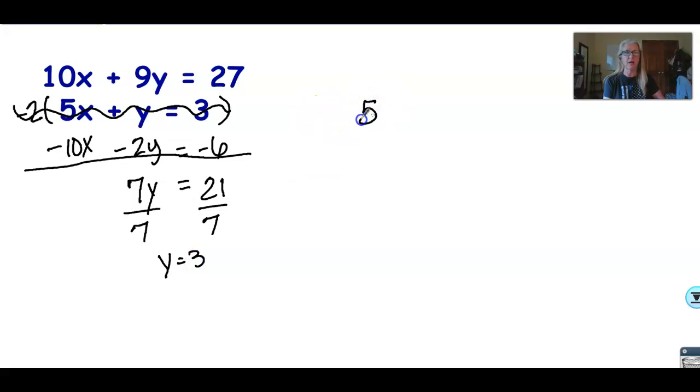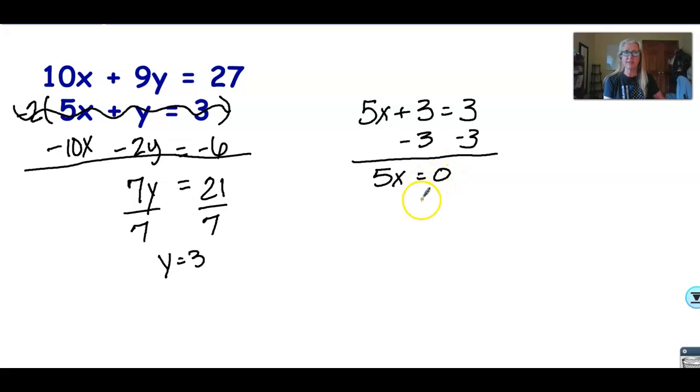Substituting 3 for y in one of the equations, I know what x has to be. I bet you do too. You guys were always really sharp. 5x equals 0, and if 5x is 0, x has to be 0. So make sure you put your x variable first, your x coordinate first, 0, y coordinate second, no spaces, with parentheses.